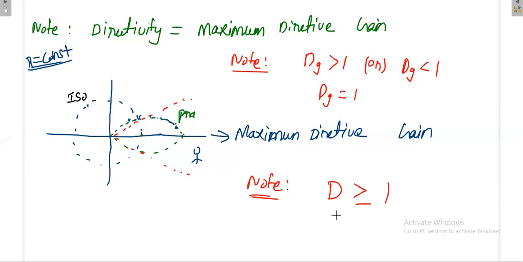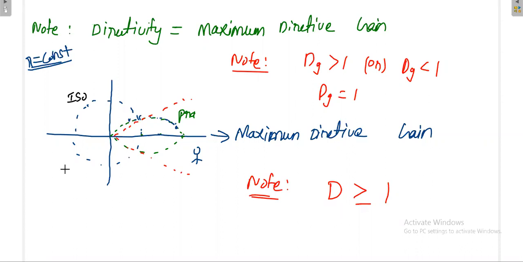You will have only one D value, but the DG value can be anything. DG is a function of angle, but D, in reality, for a practical antenna you will have only one value. Because for a function, if you calculate the maximum value, only one value is going to be the maximum. You have some mathematical function; if you calculate the maximum value, you will get only one value. So for a practical antenna, only one directivity is present.